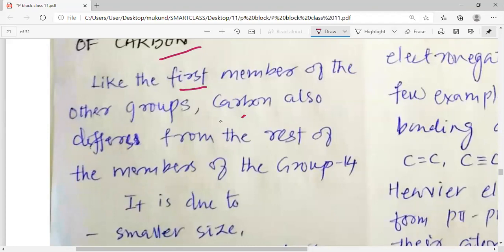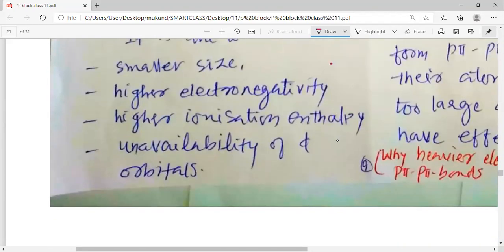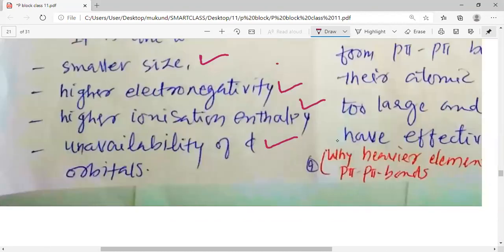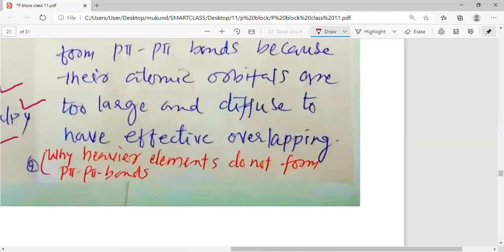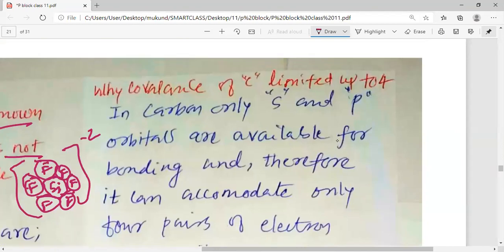So please remember that carbon even differs from the rest of the members of the group. So how does it differ, and why? First of all, let us see why it differs. Because of the smaller size, higher electronegativity, high ionization enthalpy, and unavailability of vacant d orbitals, carbon is different from the other elements of the same group, that is group number 14.